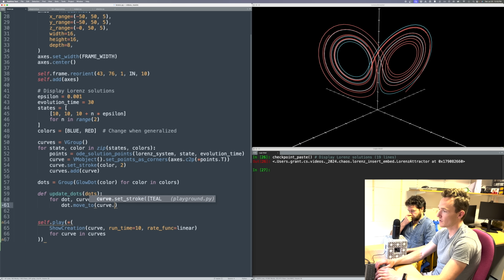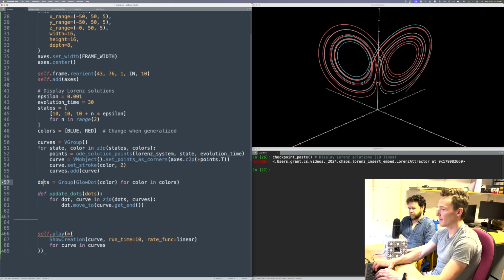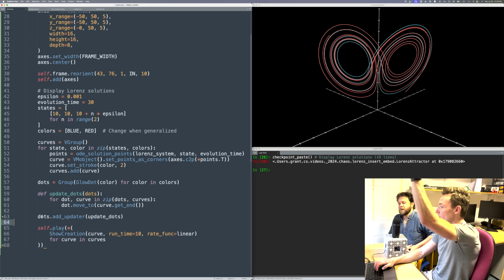So move to curve.getEnd, which will tell you its last point. The dot's going to move to that point. And this is something I want to happen on every iteration. So I'm going to say add as an updater this. This is a thing I want to be called on these dots at every iteration from here on forward.